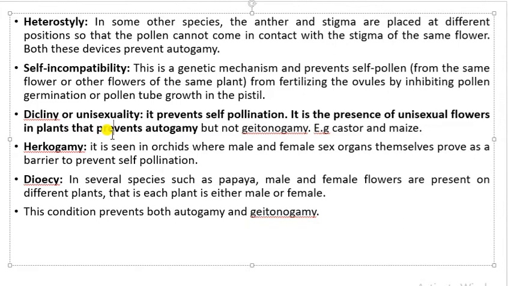The other outbreeding device, the third one, is self-incompatibility.